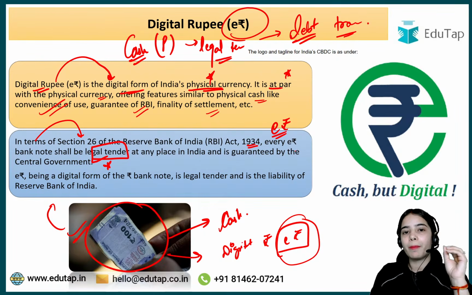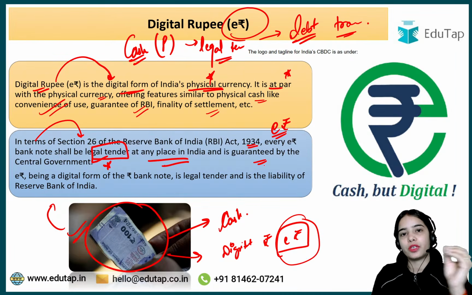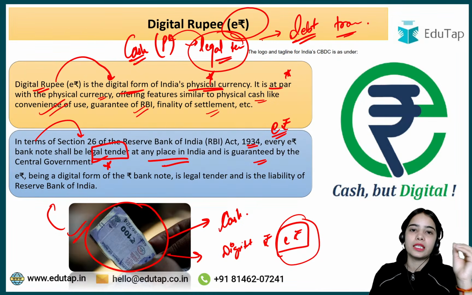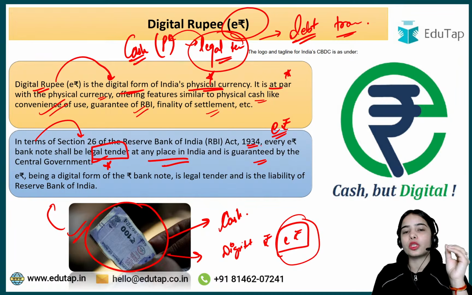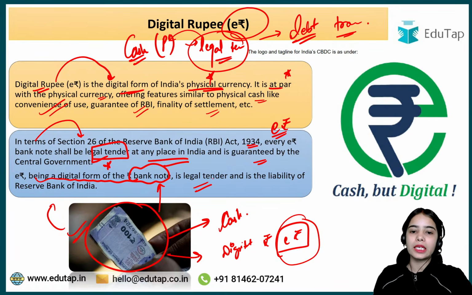Every e-Rupee banknote shall be legal tender at any place in India and is guaranteed by the central government. Like your legal tender, the physical cash, which is guaranteed by the government, similarly the e-Rupee is also legal tender that is guaranteed by the central government. The e-Rupee is nothing else but the digital form of the physical currency. This is the legal tender and the liability of the Reserve Bank of India. It is the liability of the Reserve Bank of India to issue the banknotes and to maintain the value of the currency.